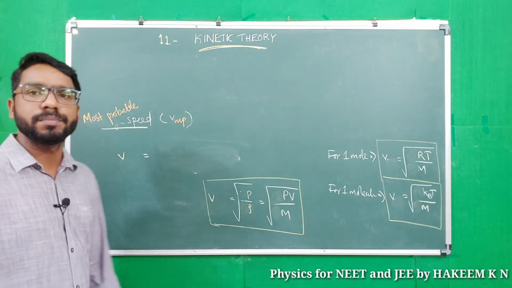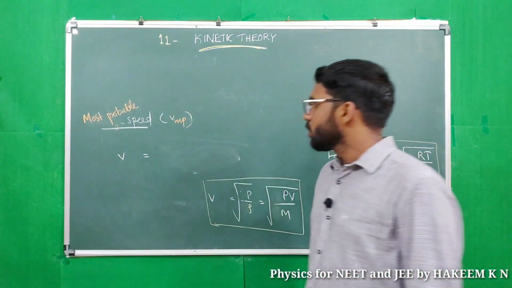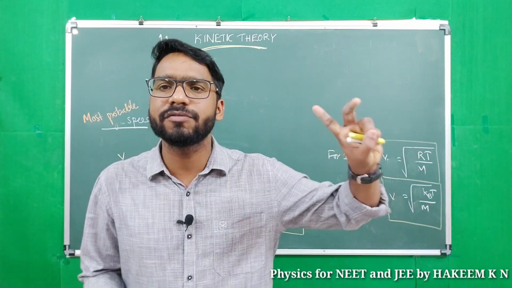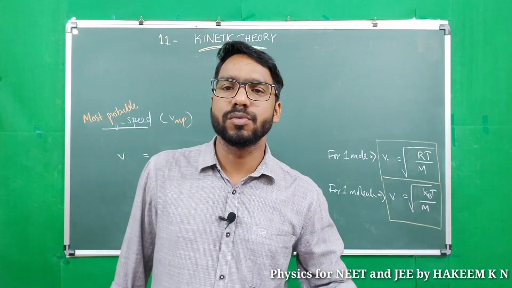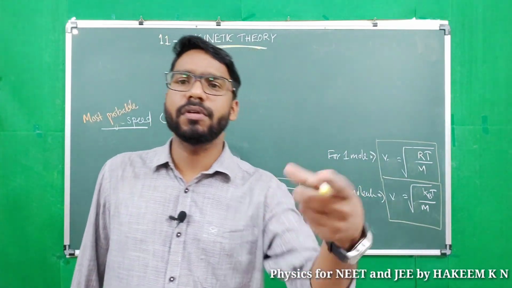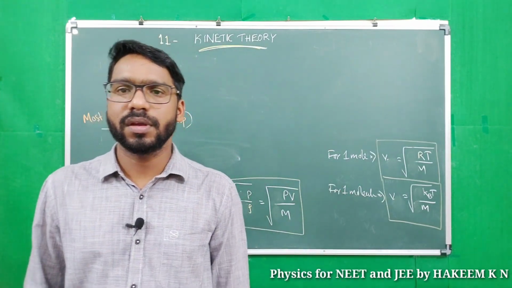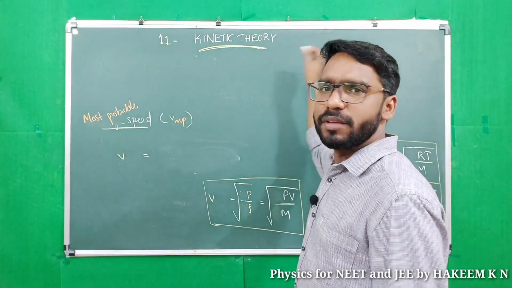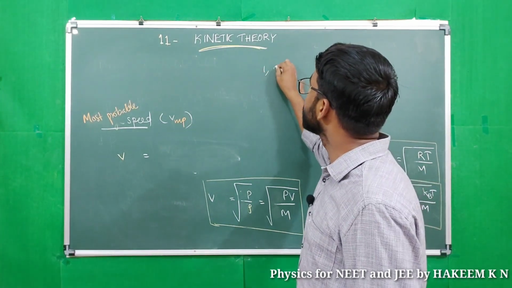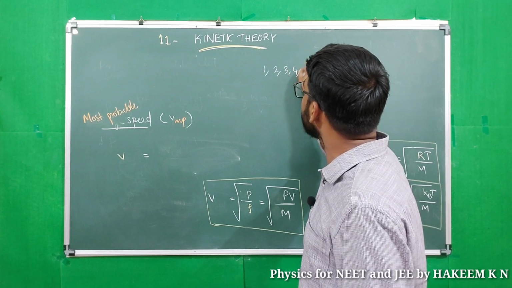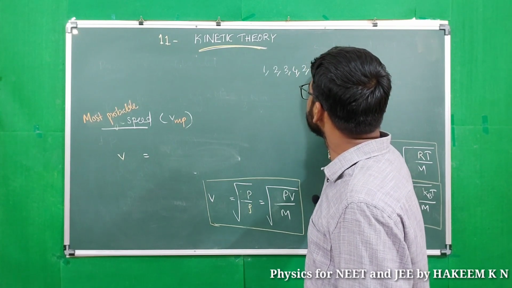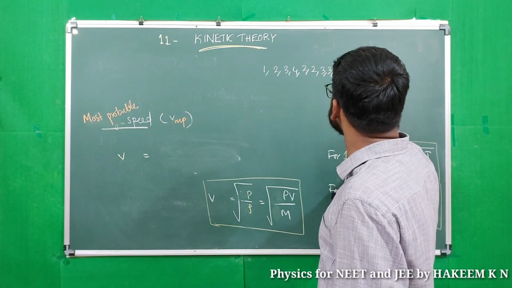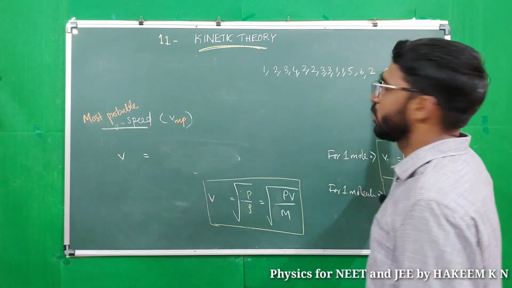VMP, most probable speed. Most probable speed means the speed possessed by the maximum fraction of gas molecules, the maximum number of gas molecules. For example, the speeds possessed by different gas molecules are 1, 2, 3, 4, 2, 2, 3, 3, 1, 1, 5, 6, 2, etc. meter per second.